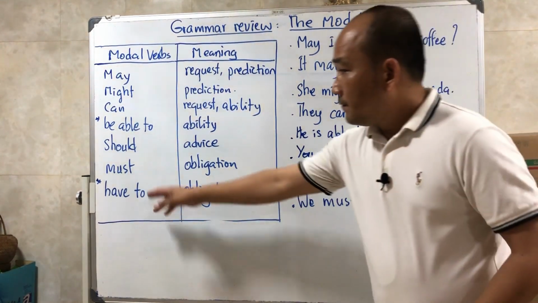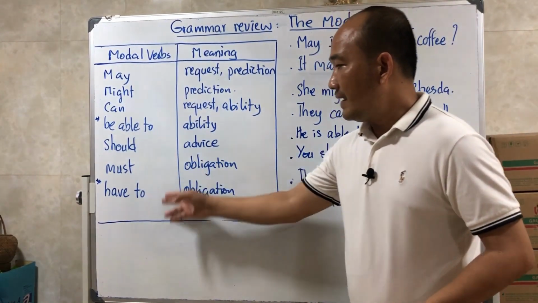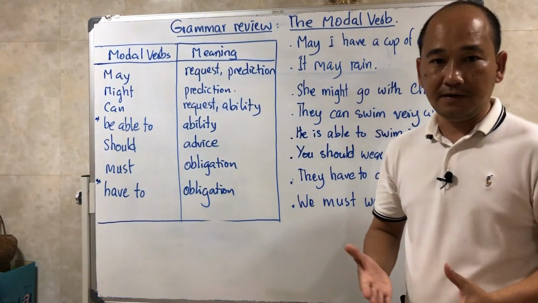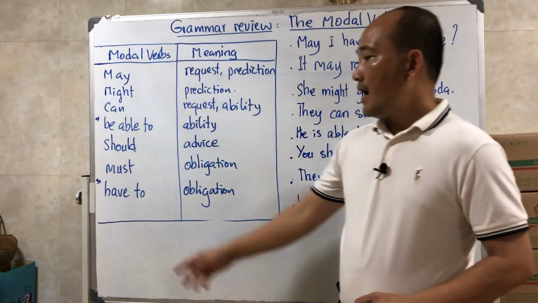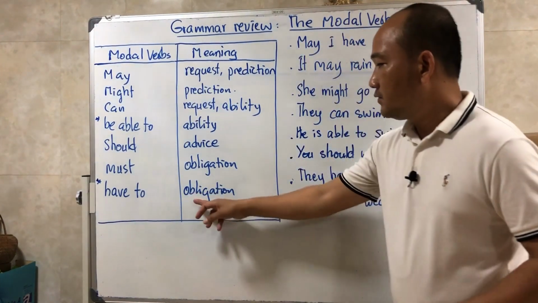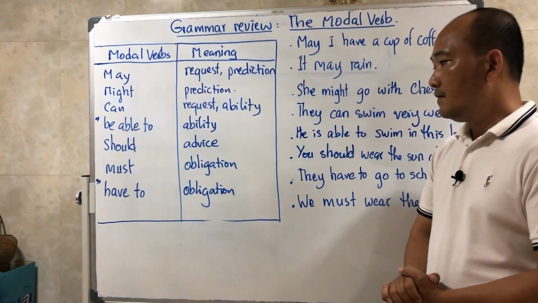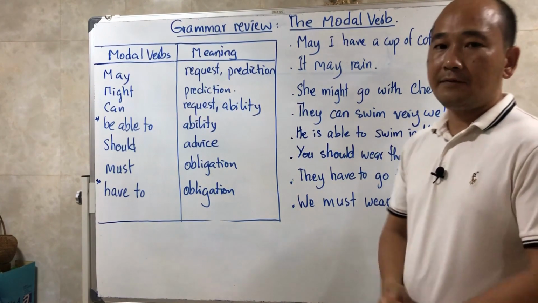And must, have to. Must and have to have the same meaning but slightly different. Must we use for obligation, and have to is also used for obligation. So obligation means កាតព្វកិច្ច. So what is the difference between must and have to?